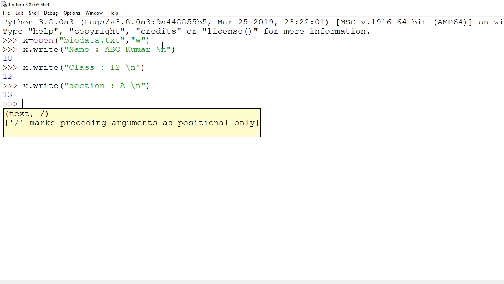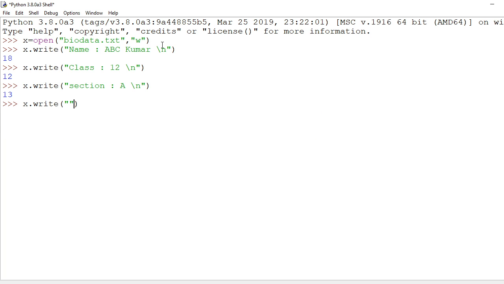Then again one more x dot write, next one is school name, Holy Cross School. Okay, then slash n. So how many lines had I entered here? I had entered 1 line, 2 line, 3 line, 4 line, each having separate characters.